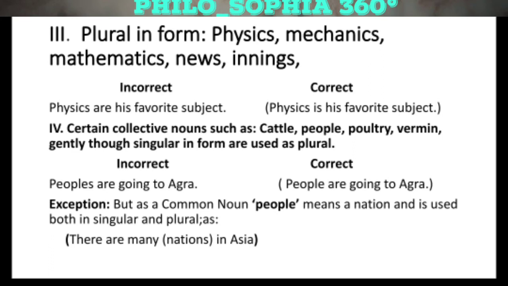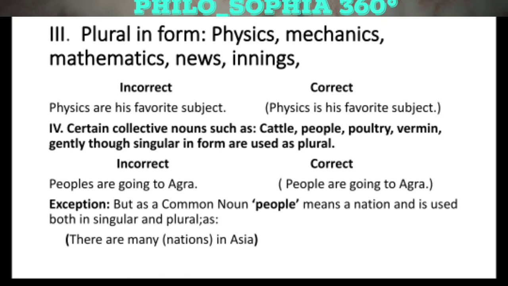So you cannot use peoples. The correct version of this sentence will be people are going to Agra. But when you are using people as a common noun, it means a nation, but is used in both singular and plurals. For instance, there are many peoples in Asia, so it means there are many nations in Asia. For common noun, it is people, which is used both as singular and plural.